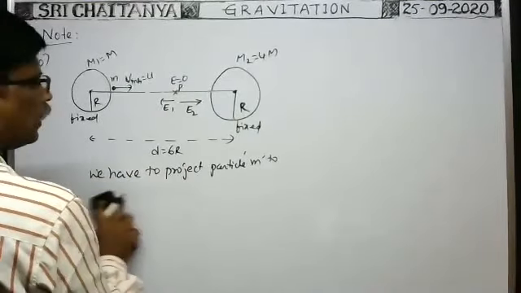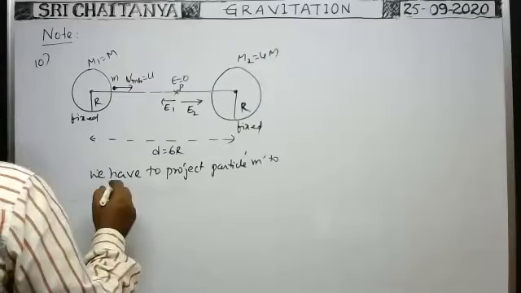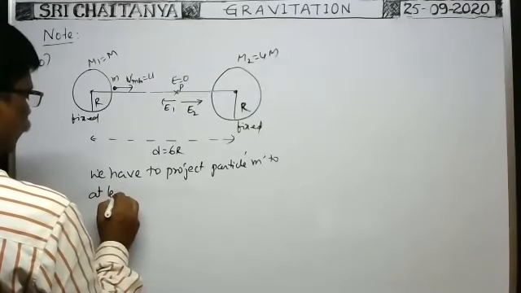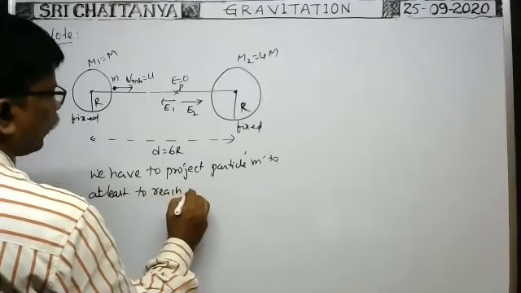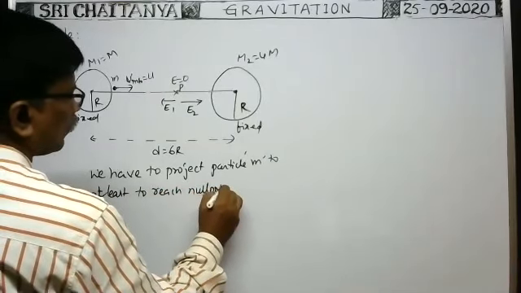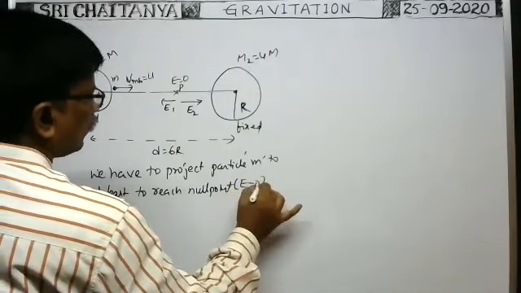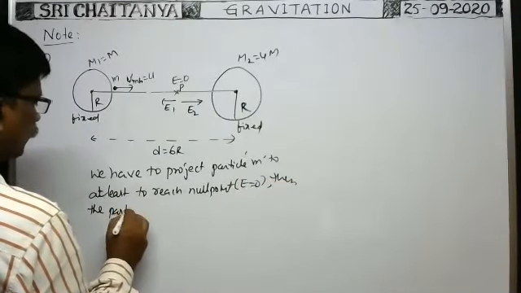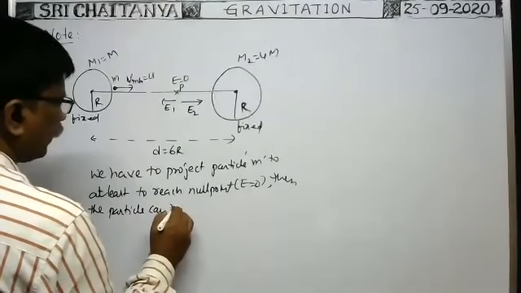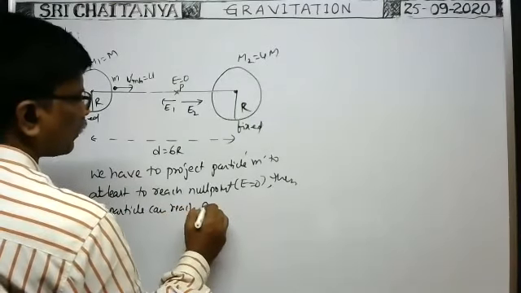We had to project the particle M at least to reach the null point where intensity is 0. Then the particle can reach the surface of the other.